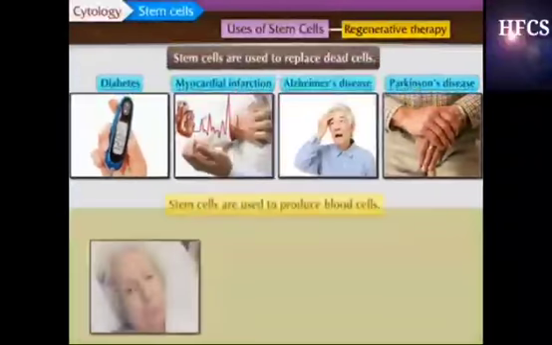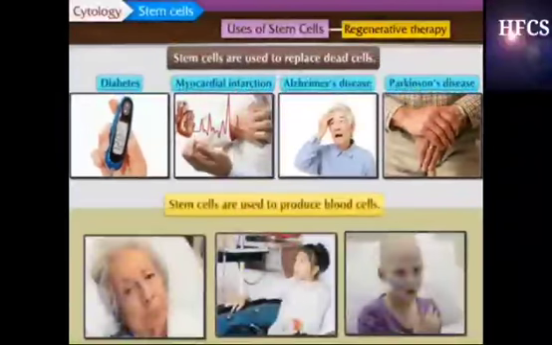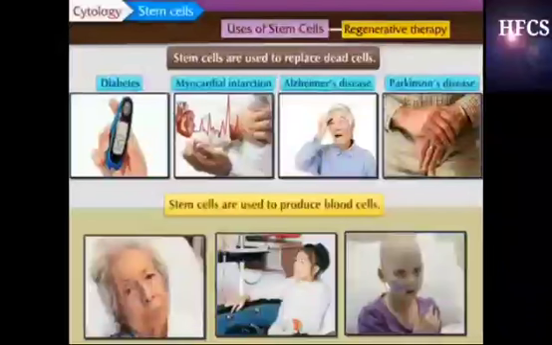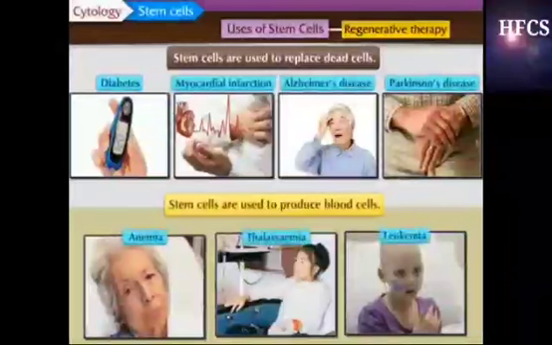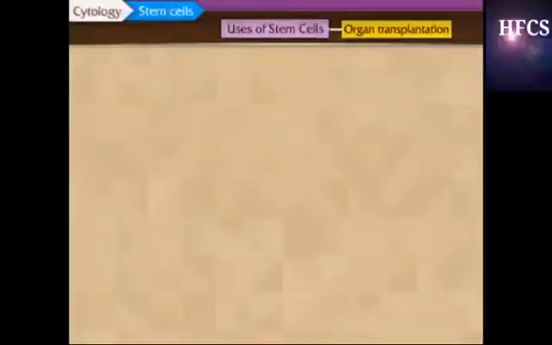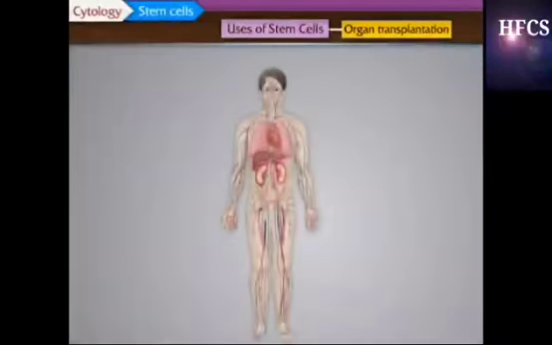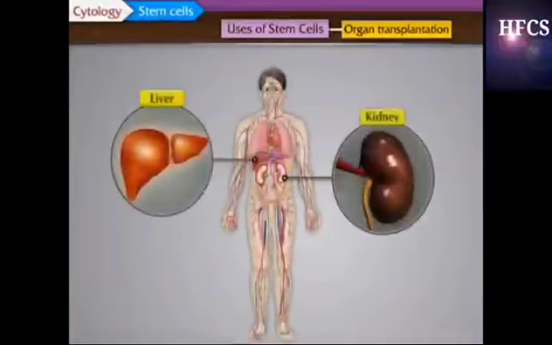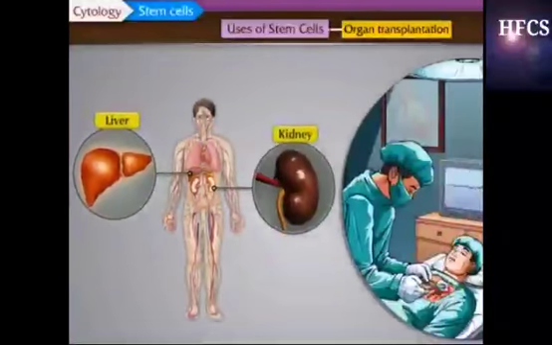And also to produce blood cells required in conditions like anemia, thalassemia, leukemia, etc. And second use is organ transplantation. In case of failure of organs like kidney and liver, those can be produced with the help of stem cells and transplanted.